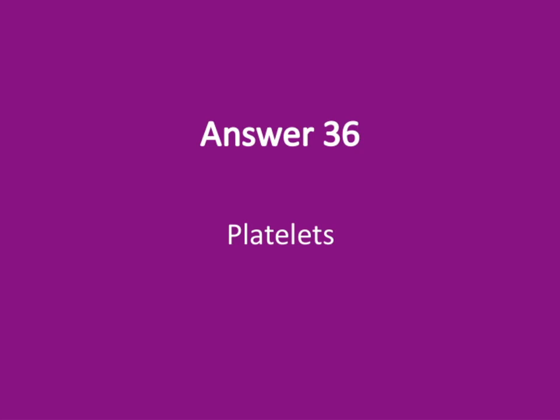Let's take a closer look at platelets. These tiny cell fragments are crucial for blood clotting and wound healing. Although they're much smaller than red or white blood cells, their role is incredibly vital. When a blood vessel is injured, platelets quickly gather at the site, adhere to the damaged area, and form a plug to prevent excessive bleeding. They also release chemicals that help activate other platelets and promote the clotting process. Understanding how platelets function helps us appreciate their importance in maintaining our body's hemostasis.